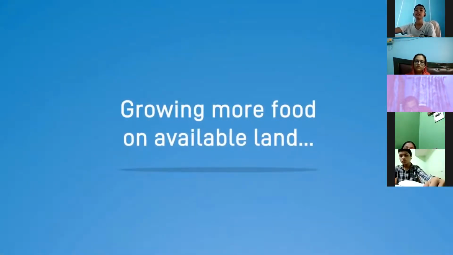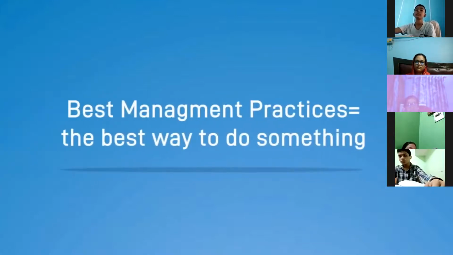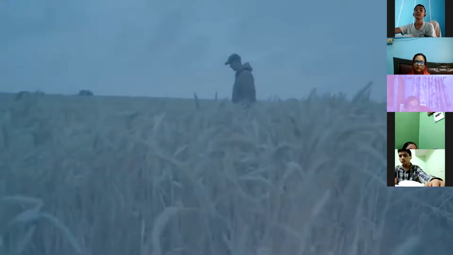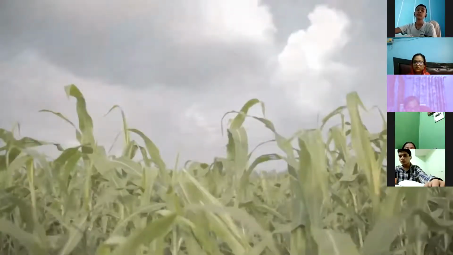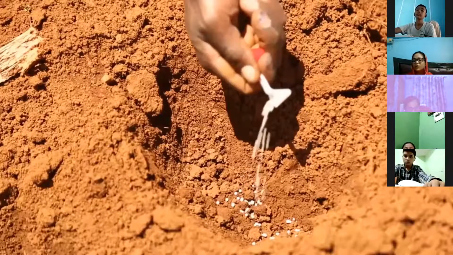Growing more food on the land that is already available to us is only possible through the use of best management practices. Let's take a look at how farmers are using best management practices to help ensure that they can grow food sustainably. So now we need to do what? We need to grow our crops sustainably.